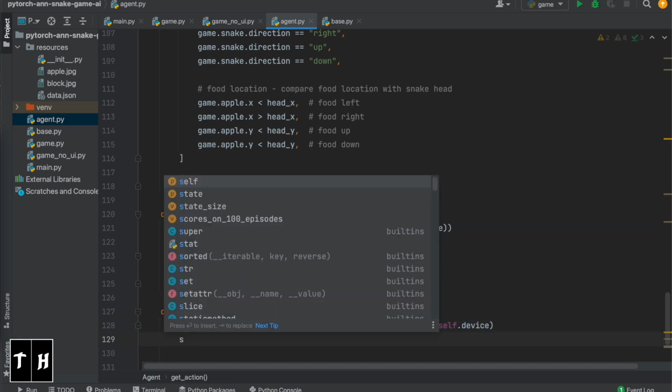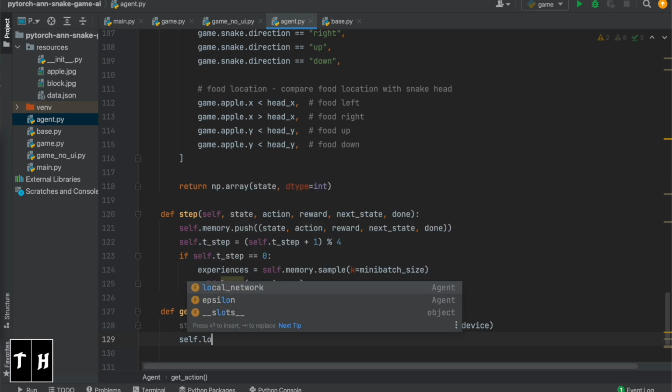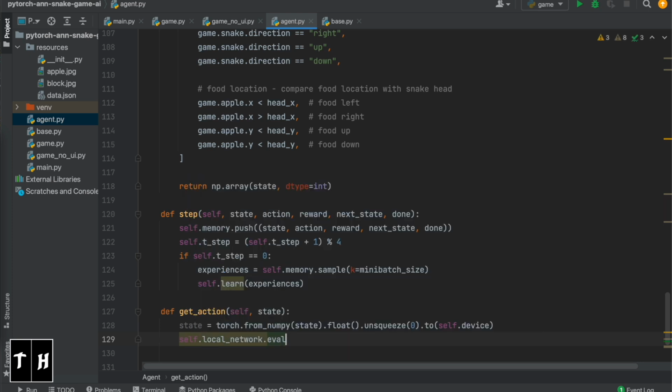Now self.local_network.eval(). What it does is put the Q network into evaluation mode. That means it disables features like dropout and batch normalization that are only used during training. At this step, we are not training, we are evaluating.